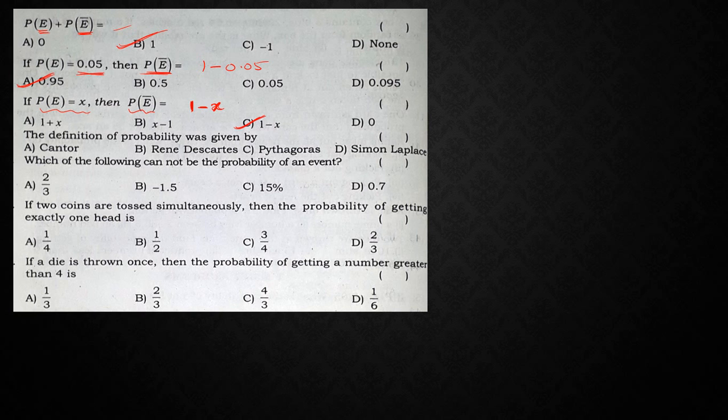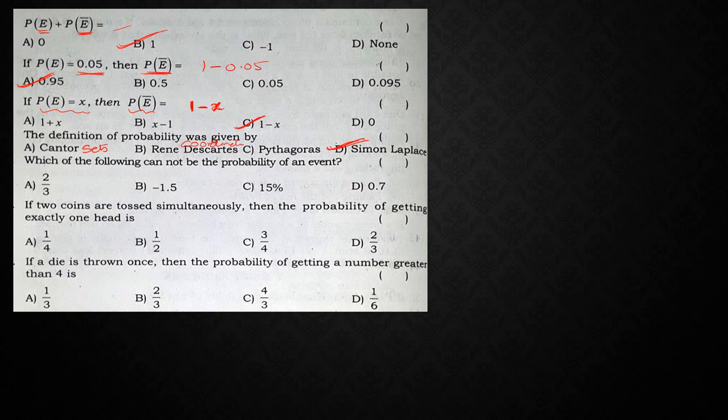Next, the definition of probability was given by, who gave the probability definition? He is nothing but Simon Laplace. Next, if you observe all the options, George Cantor is the father of sets. René Descartes is related to coordinate geometry. Next, Pythagoras. Pythagoras theorem you already know, right?